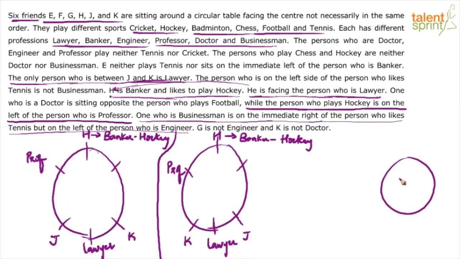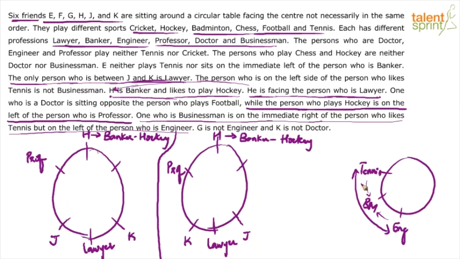So if you understand, let's say this is a circular arrangement. Here, if it is engineer, the point says businessman is on the left of engineer. So businessman would come here, but on the right of the person who likes to play tennis. So tennis would come here. So clearly businessman is between tennis player and engineer, in this order. If you go in the clockwise direction, engineer comes first, then businessman, then tennis, because businessman is on the immediate right of tennis player and immediate left of the person who is an engineer, right? So try to use this.